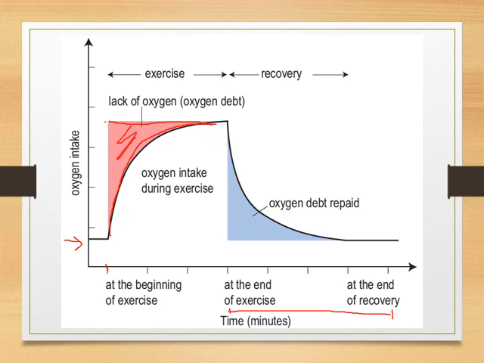Your body needs this much oxygen, but you only take in this much. So this shows you lack oxygen, a deficiency of oxygen. So we call this region the oxygen debt.